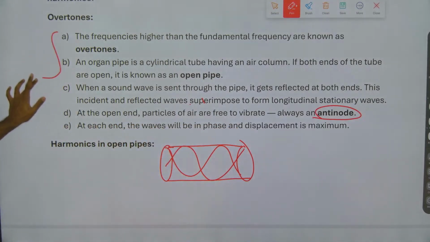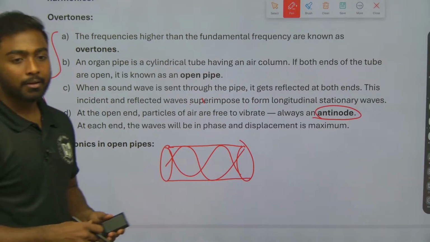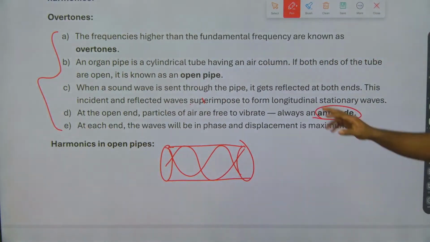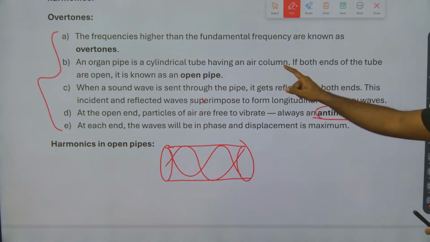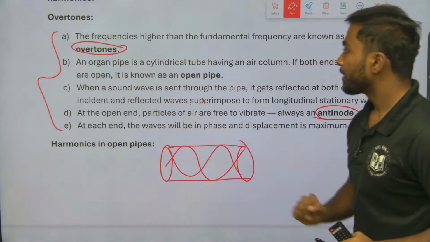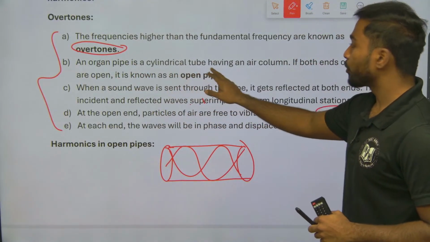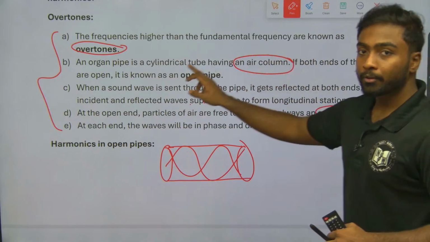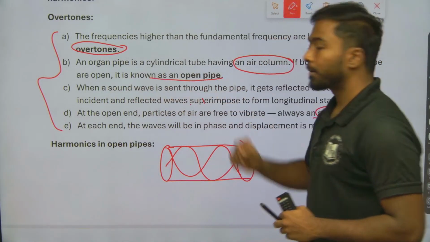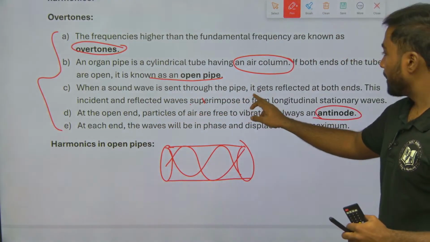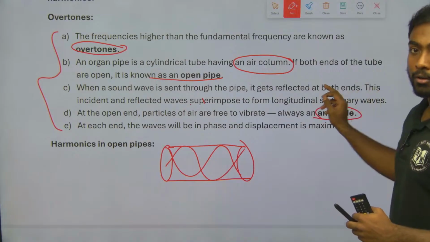These are the 4 points we need to note down before starting the problems. The first point is that frequencies higher than the fundamental frequency are called overtones. An organ pipe is a cylindrical tube having an air column. If both ends of the tube are open, it is called an open pipe. When a sound wave is sent through the pipe, it gets reflected at both ends.